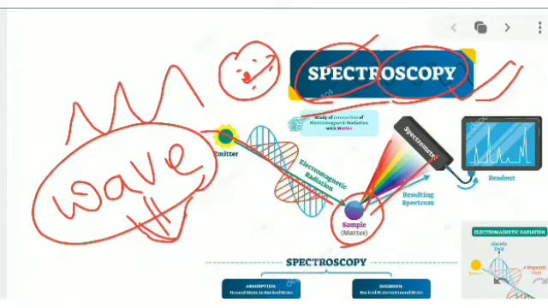For example, earlier I told you about the sample, the matter. Matter has some space and some energy. When we pass light, for example UV light, through matter, it produces electromagnetic waves, wave-like movements or frequencies, and through the spectrometer we can read out the signal like this. This is what happens.